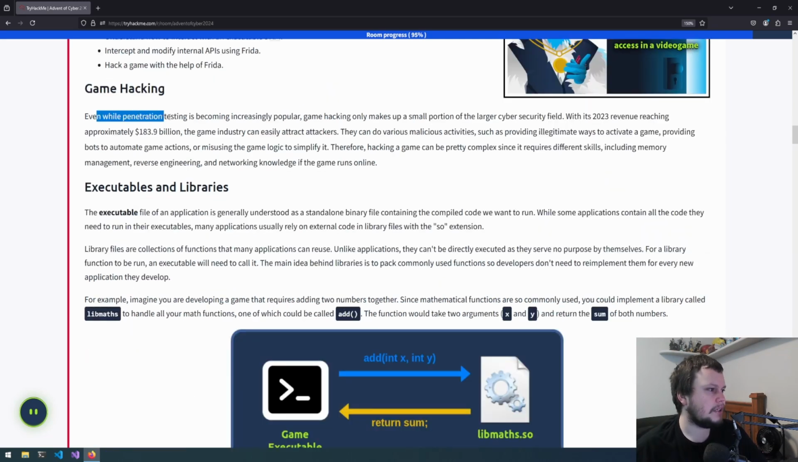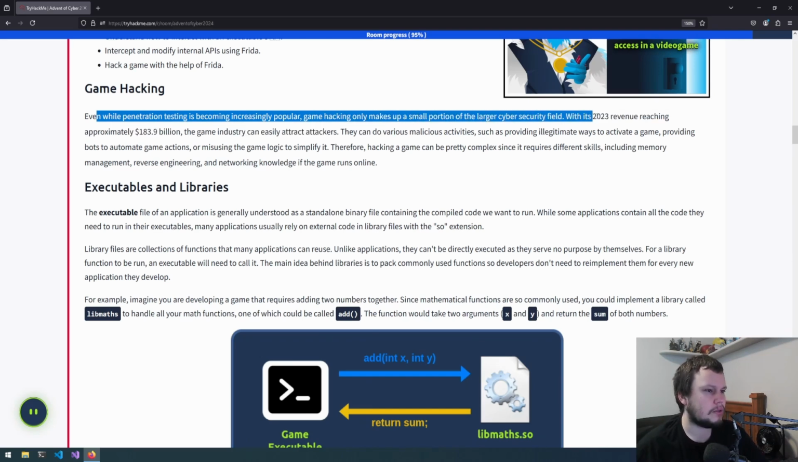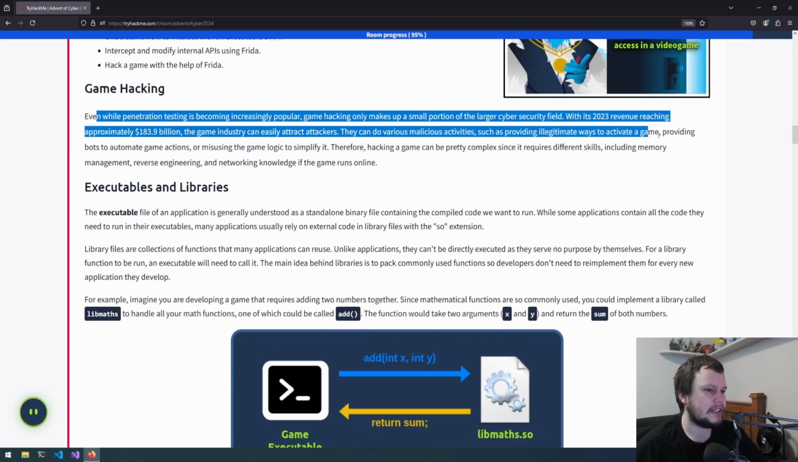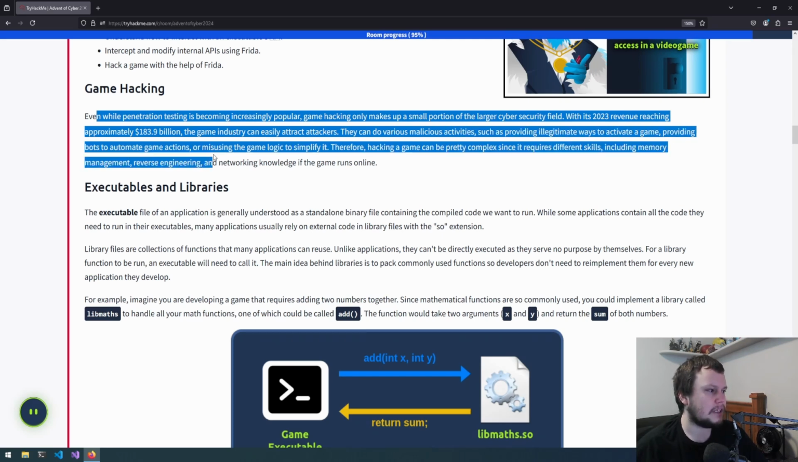Even while penetration testing is becoming increasingly popular, game hacking only makes up a small portion of the large cybersecurity field. With its 2023 revenues reaching approximately 180 billion, the game industry can easily attract attackers. They can do various malicious activities, such as providing illegitimate ways to activate a game, providing bots to automate game actions, or misuse the game logic to simplify it. Therefore, hacking a game can be pretty complex since it requires different skills, including memory management, reverse engineering, and networking knowledge if the game runs online.